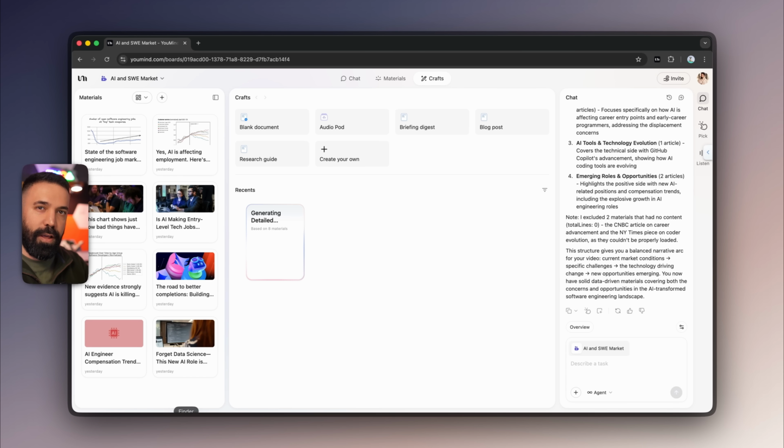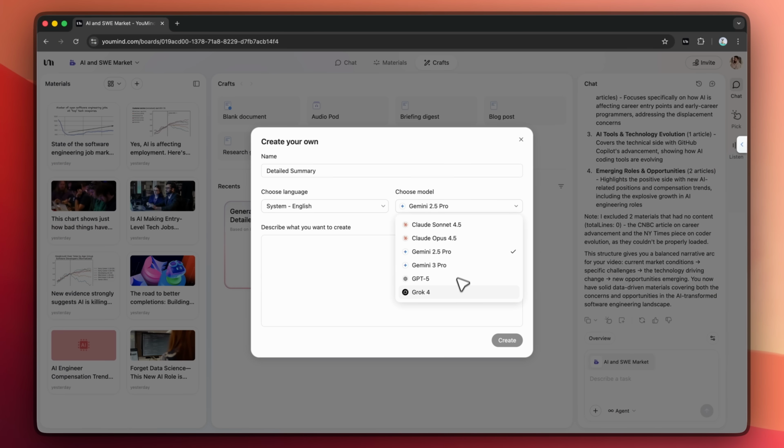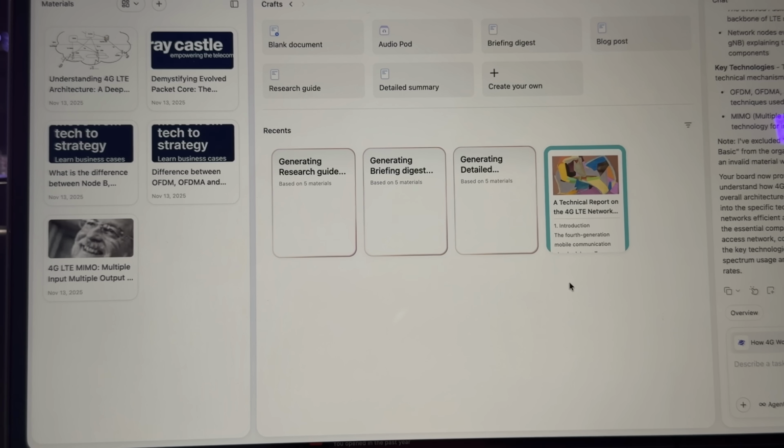Inside the board, I have a set of tools that helps me shape the second brain. For example, I can ask for a brief digest, I can ask for a blog post, then it shapes the data that it has into a blog post and gives it to me. I can ask for a research guide, I can create my own. I can ask any of these models and provide my own description to go through the data that is already gathered for me and then shape it up the way that I want.